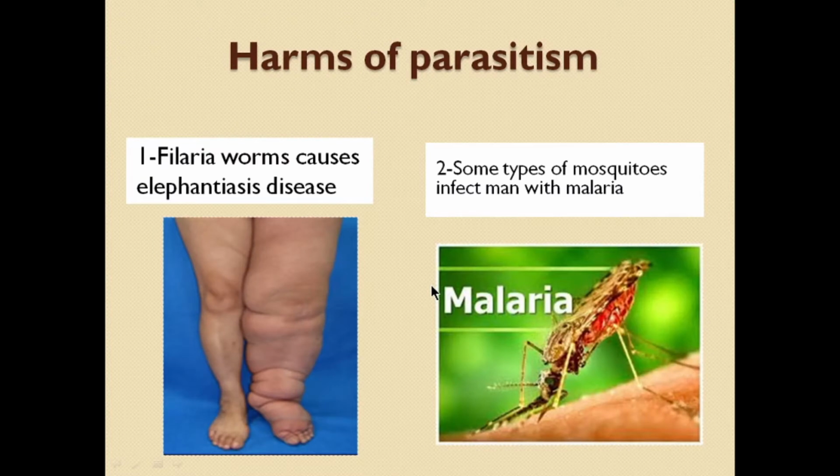Harms of parasitism. Filaria worms cause elephantiasis disease. There is a type of worm called filaria. This filaria causes elephantiasis disease, okay, means مرض قدم الفيل. Number 2, some types of mosquito infect man with malaria. Another type of mosquito can cause a disease which is called malaria.